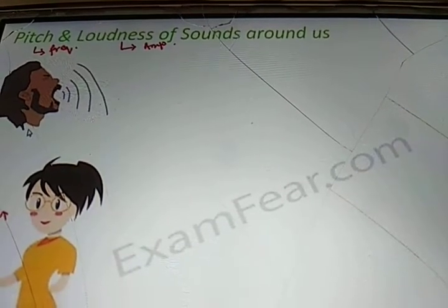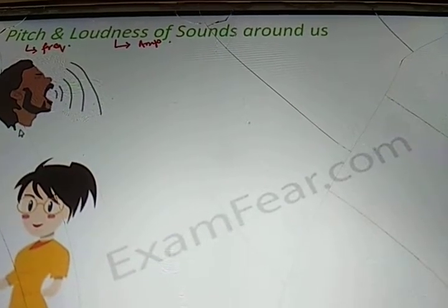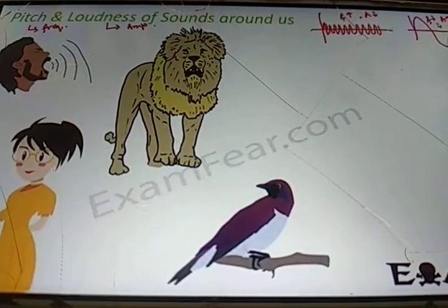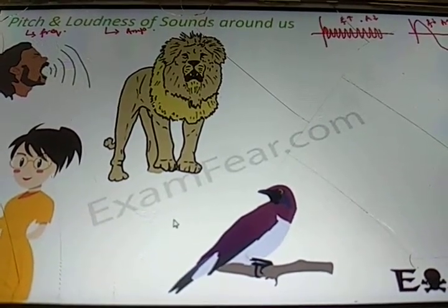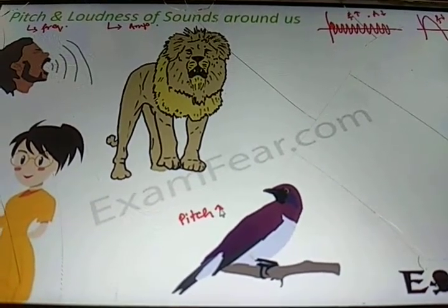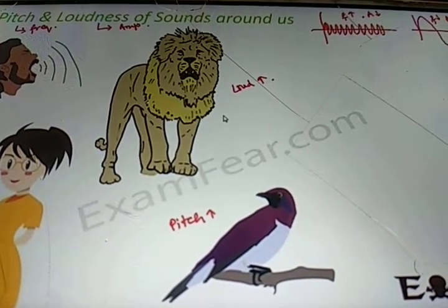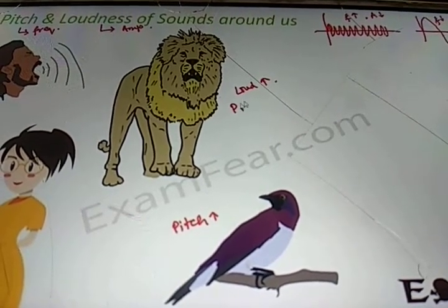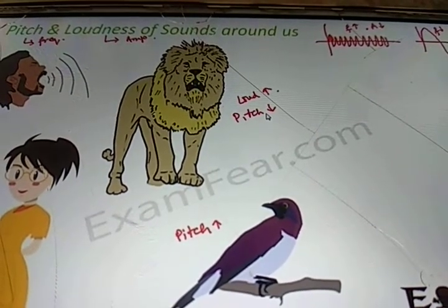So we can have a wave which has a higher amplitude but a lower frequency. Let us look at some examples. If you compare the sound of a lion with the sound of a bird, what do you see? The sound of the bird has a higher pitch, more shrill, because the frequency is higher. But the loudness might be more for the lion. The sound of a lion is louder, but it has a lower pitch, because the frequency of its sound is less.